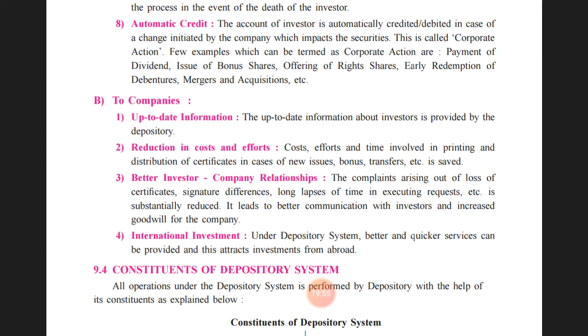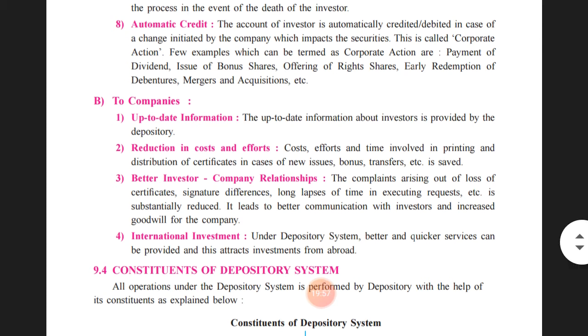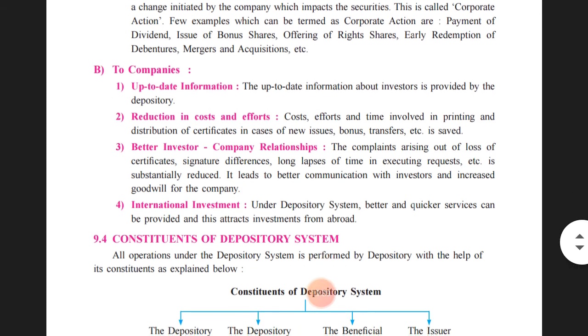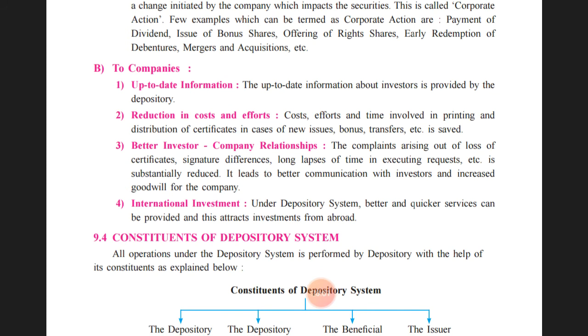Cost, effort and time involved in printing and distribution of certificates in case of new issue, bonus issue, transfer issue will be saved. Once the shares are held in the depository system, printing the share certificate, issuing the new share, issuing the bonus share, and the transfer of shares will all be held in an electronic form, which will be simpler and smoother for the company as well as for the investor to have a track record related to the investment.